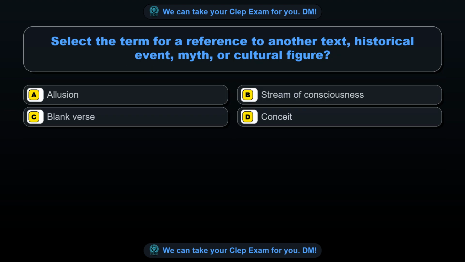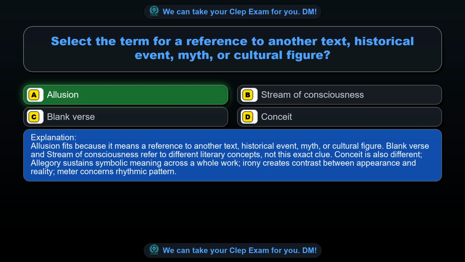Question 19. Select the term for a reference to another text, historical event, myth, or cultural figure. Option A. Allusion. Option B. Stream of consciousness. Option C. Blank verse. Option D. Conceit. The correct answer is option A. Allusion. Allusion fits because it means a reference to another text, historical event, myth, or cultural figure.